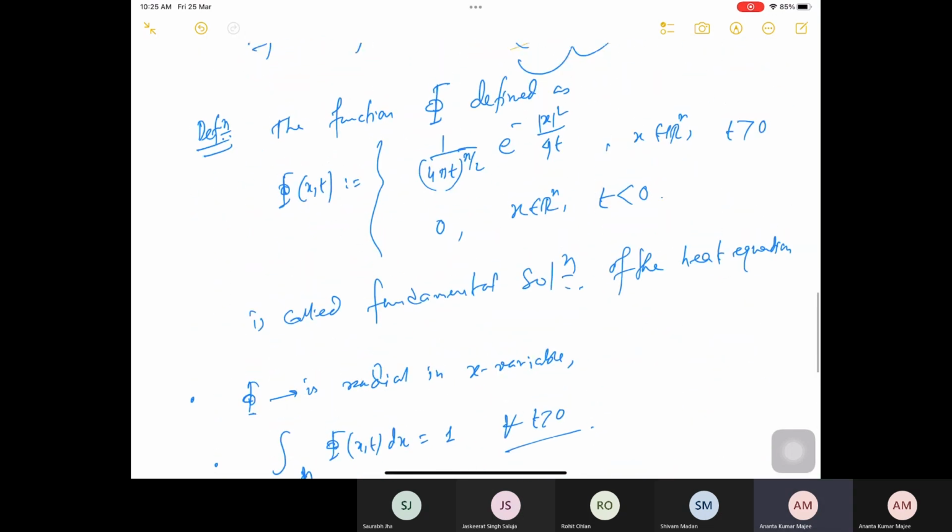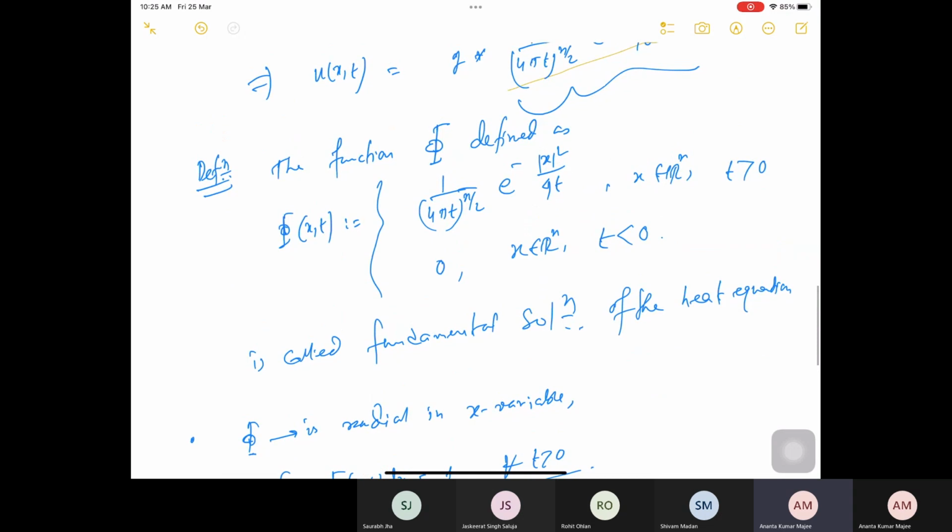But you see from here that for any derivative of this function, even with respect to time and space, because of the negative exponential growth, it is actually bounded.